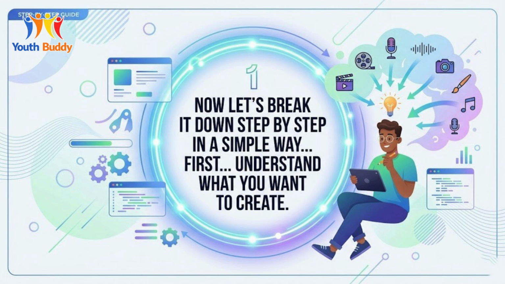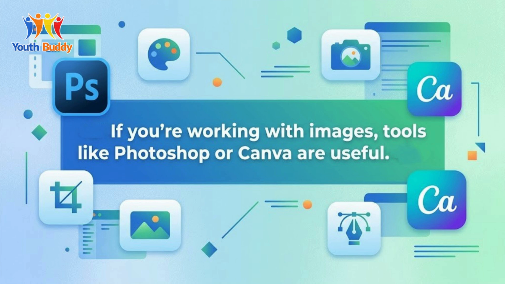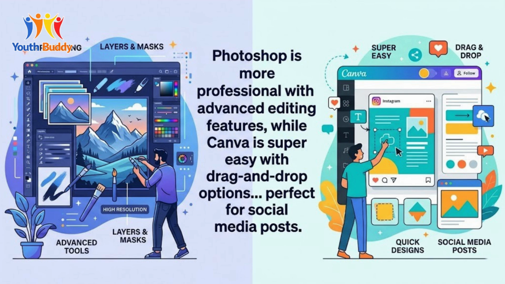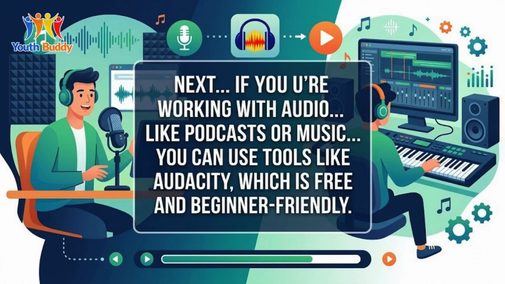Now let's break it down step by step in a simple way. First, understand what you want to create. If you are working with images, tools like Photoshop or Canva are useful. Photoshop is more professional with advanced editing features, while Canva is super easy with drag and drop options, perfect for social media posts. Next, if you are working with audio, like podcasts or music, you can use tools like Audacity, which is free and beginner-friendly.